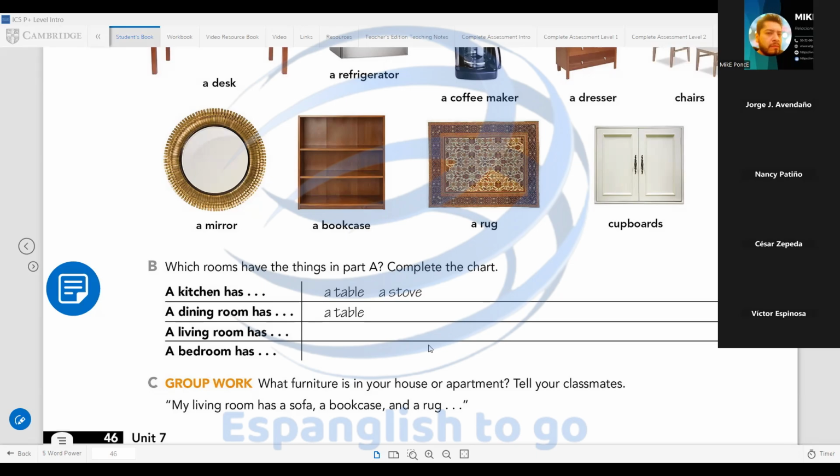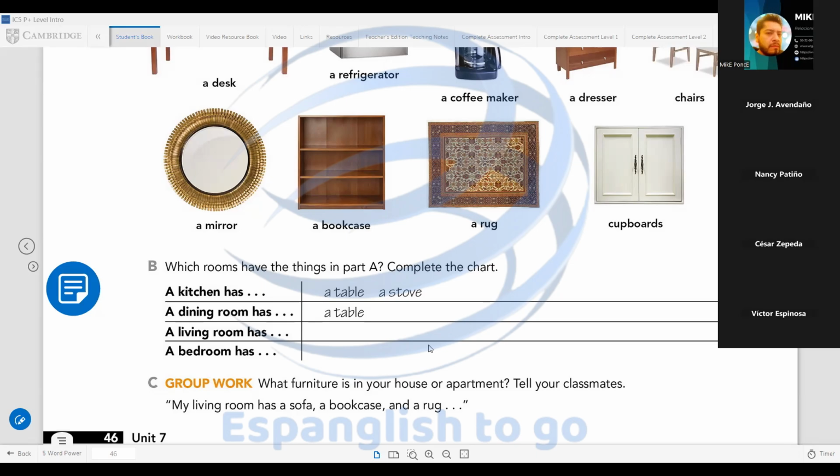A coffee maker, a rug. Okay, excellent. Thank you. Nancy, living room has a coffee table, a picture, a chair, a sofa, a bookcase, a mirror, a rug. Okay, excellent. Thank you. Cesar, a bedroom has